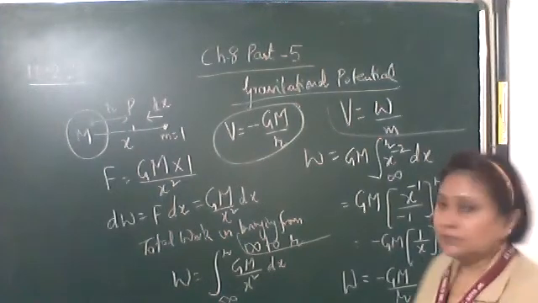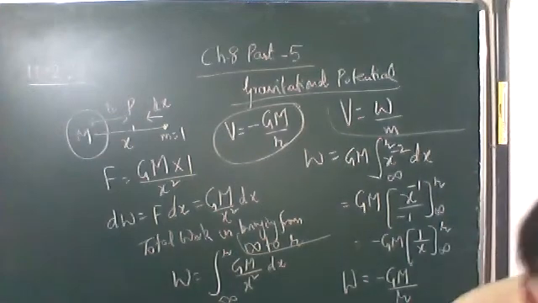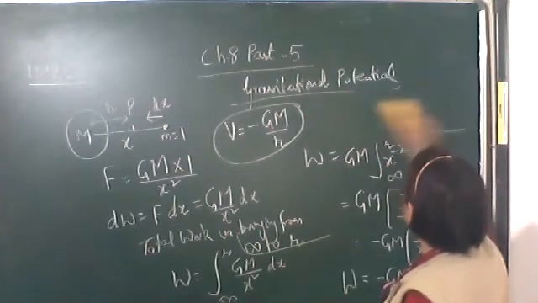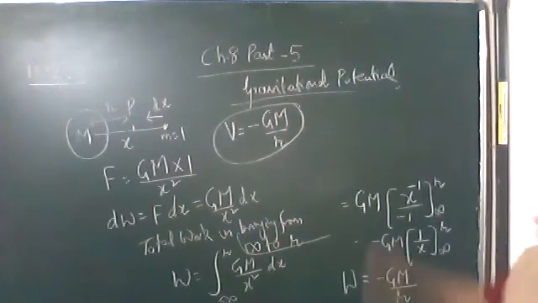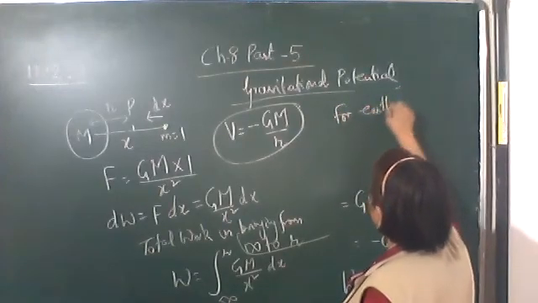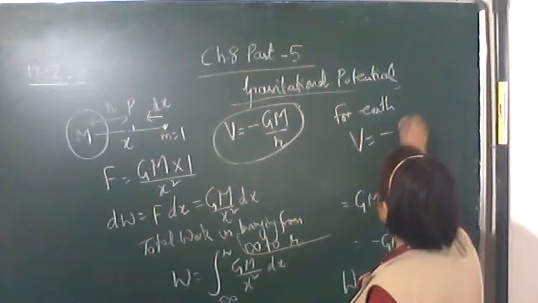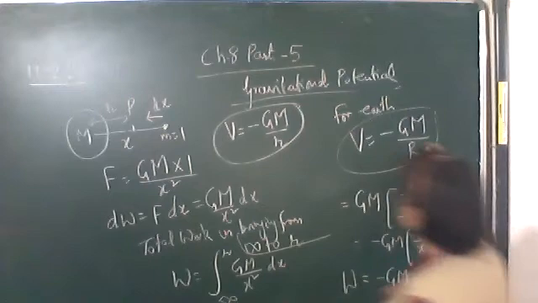Okay, write down. For earth, that is, if this body is earth, the expression of the gravitational potential will be given by minus GM upon capital R. Okay, R is what?